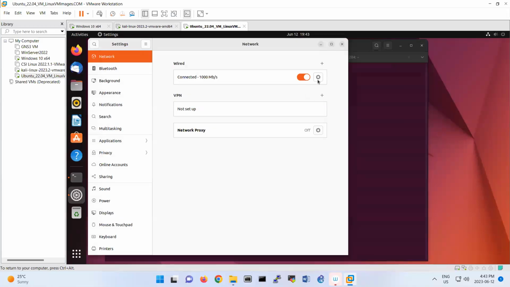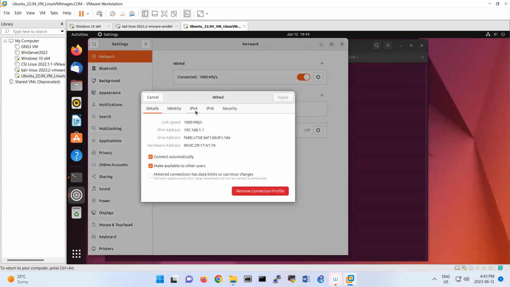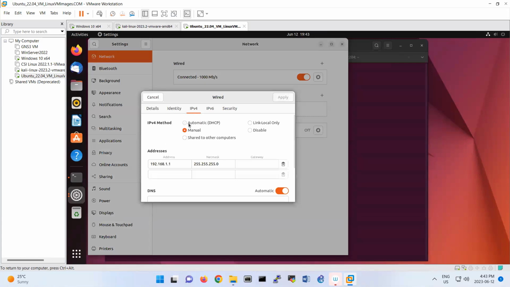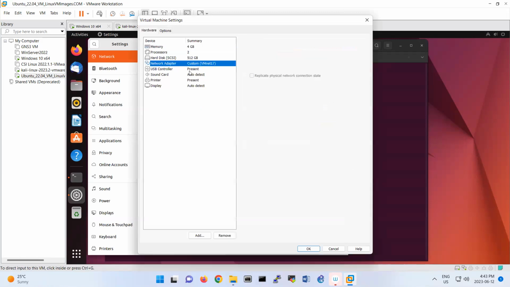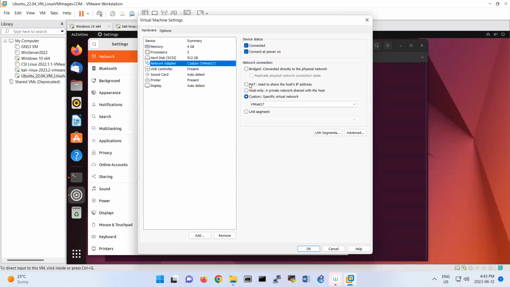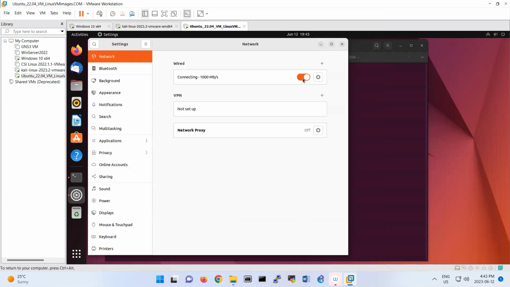So you go under your IP configuration. You don't have internet now, but if you change it to automatic, you have internet. We will not receive an IP address because we also changed the network configuration, so you should bring it back to NAT to receive the IP address from DHCP. I disable it and enable it again.